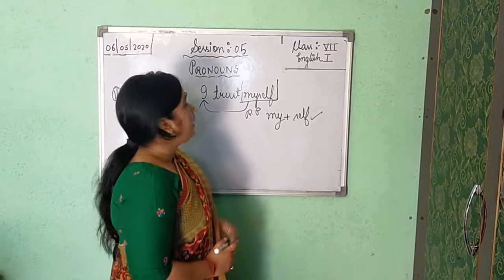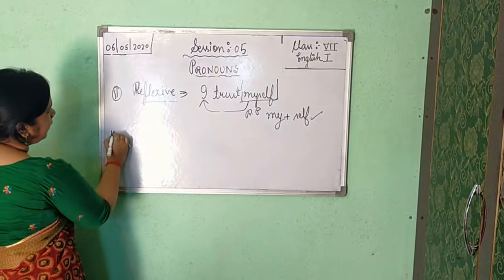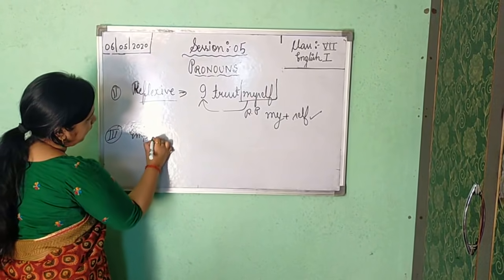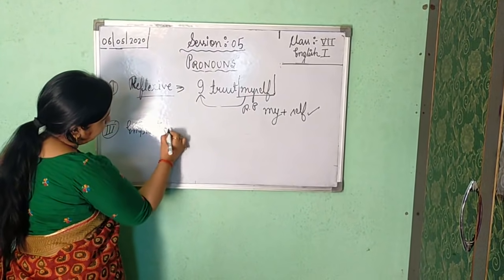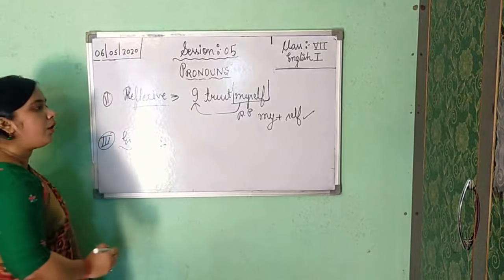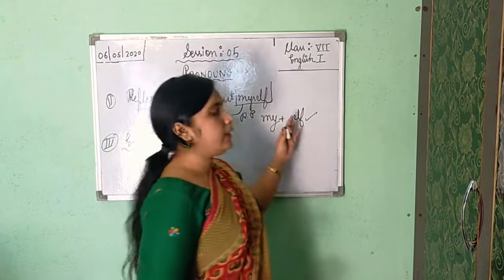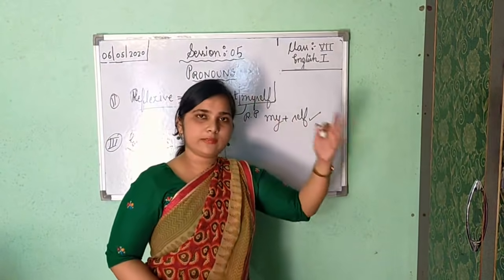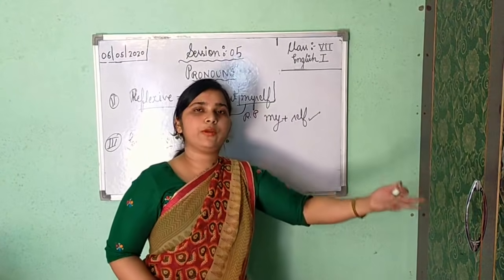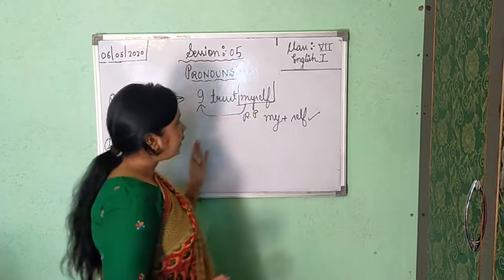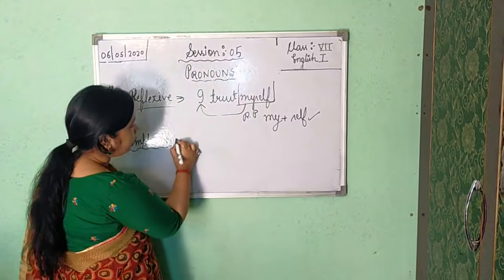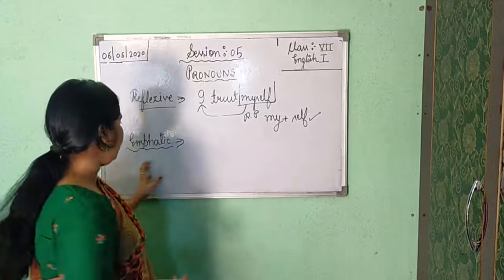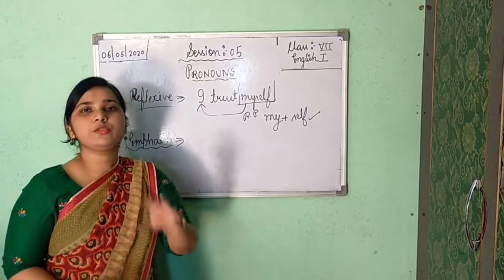Understood? Now the third one is your emphatic pronoun. Emphatic pronouns are the pronouns which take this self or selves, self if singular, selves if plural. Then one more thing: it gives stress or emphasis toward the subject.